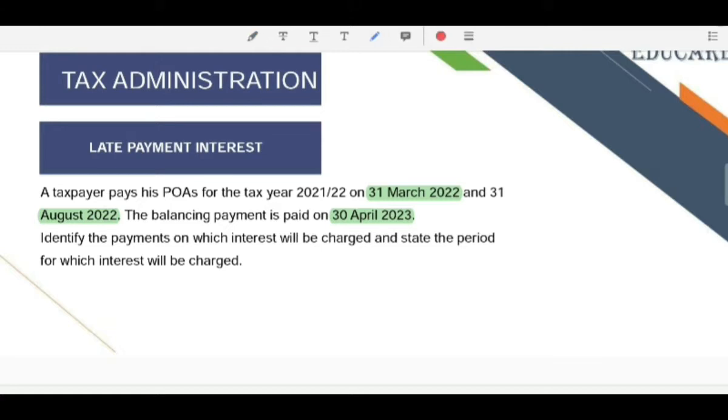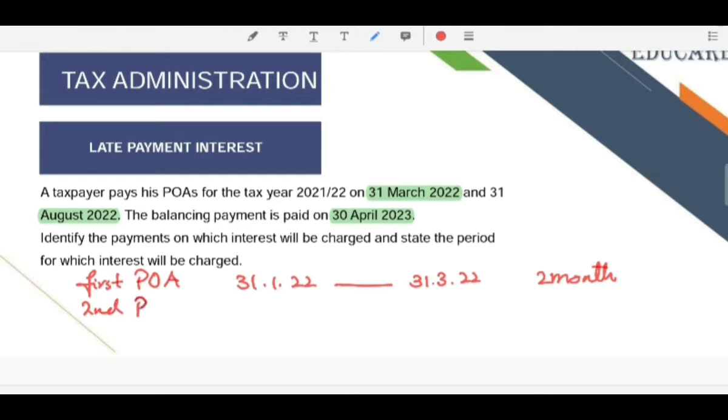So the first payment on account is due on 31st January 22 and the taxpayer has paid that amount on 31st March 22. So it is 2 months late, so interest should be charged for 2 months on the first payment on account. The second payment on account is payable on 31st July 22 and is paid on 31st August 22.